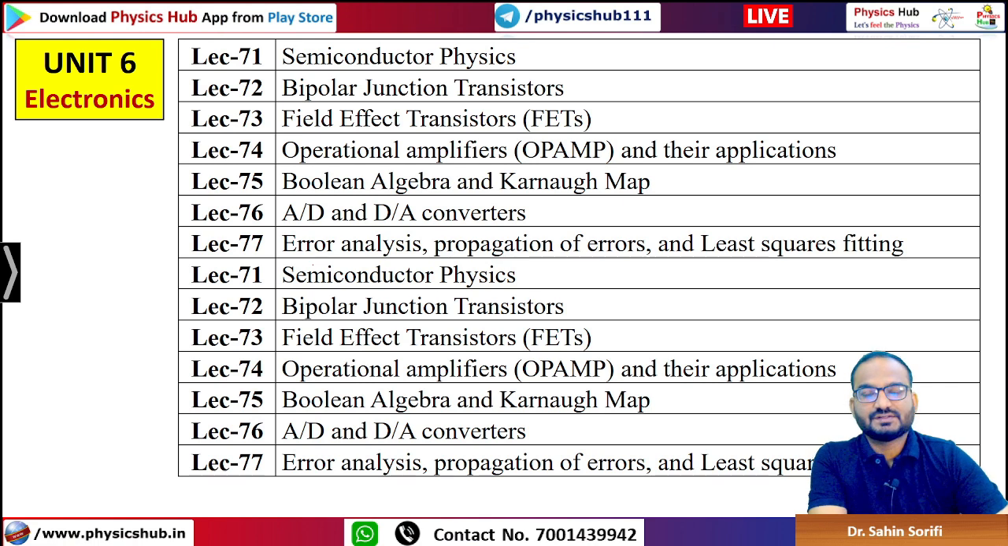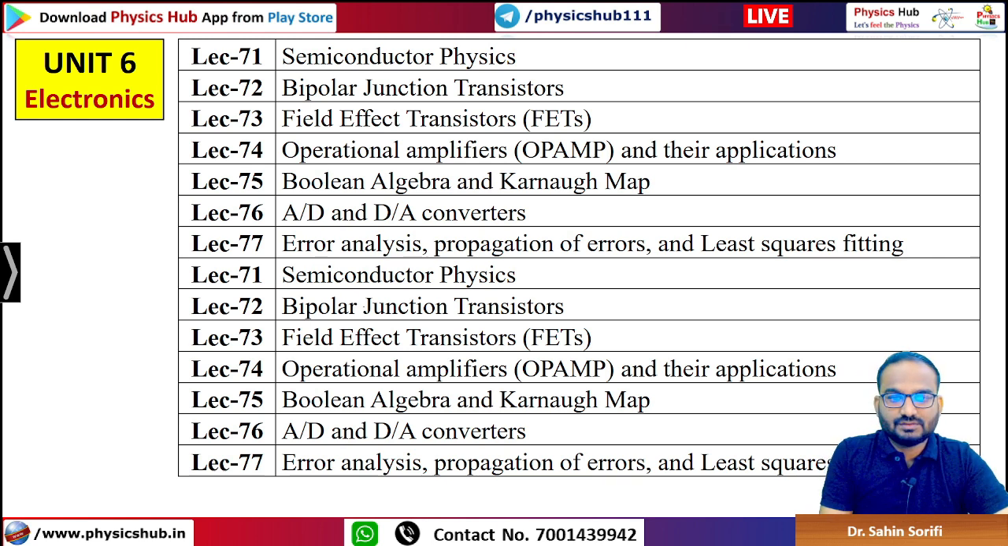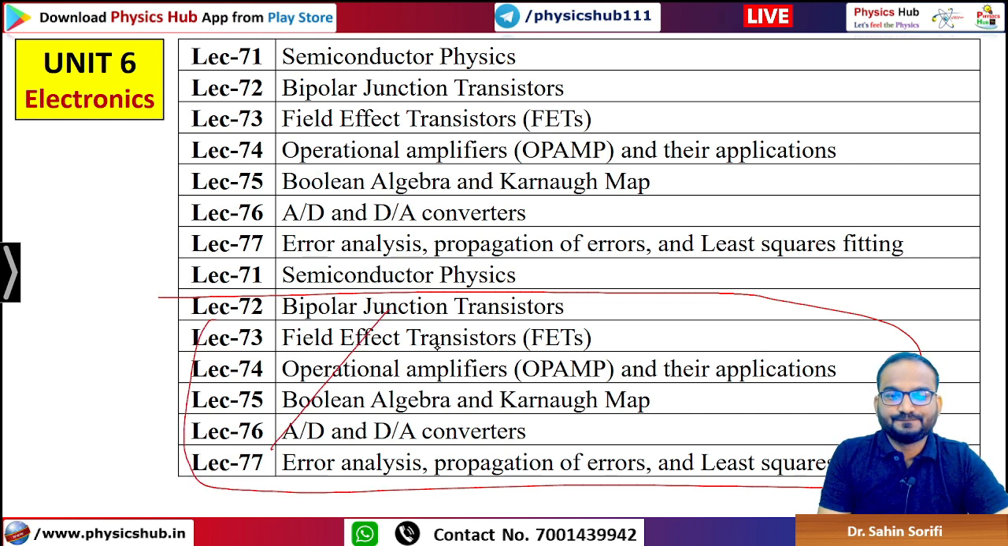It's unit 6, electronics and experimental methods as well. BJT, field effect transistors, operational amplifiers and their application, Boolean algebra, Karnaugh map, A to D, D to A converters, error propagation, error analysis, least square fittings, semiconductor physics, bipolar junction transistor. Okay, that has been repeated again. I don't know why it has been repeated, but 71 to 77, it is electronics.